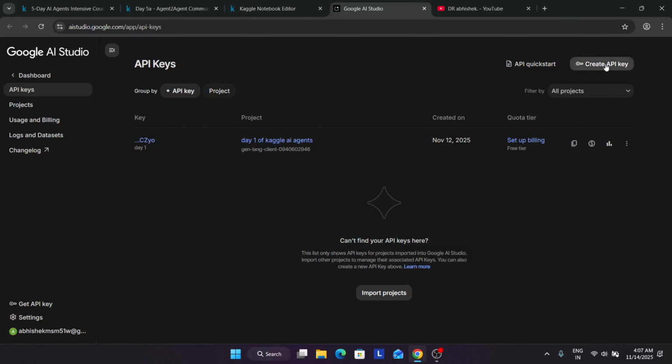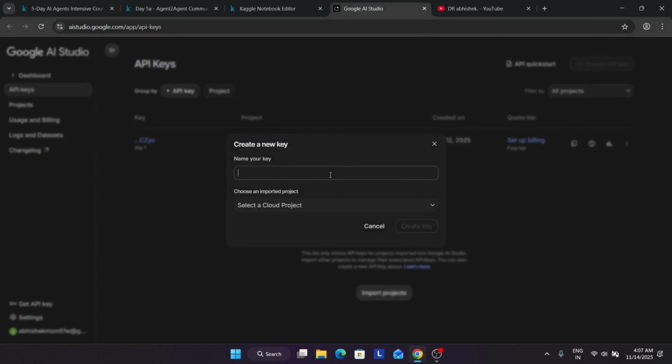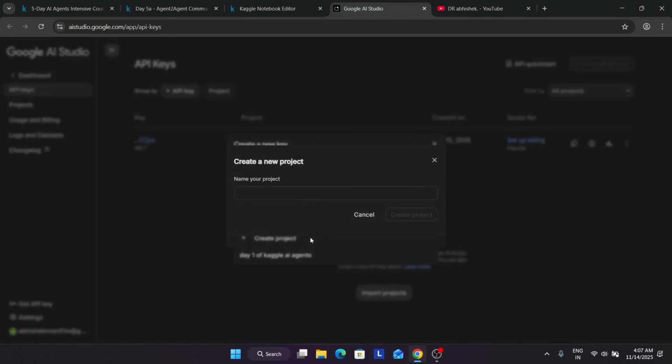Or if you want to create a new API key, you can just click on create new API key. Name the API key. Like here, we are in day 5, so you can name it final day, and then simply create the project if you want, or you can just use the same project.